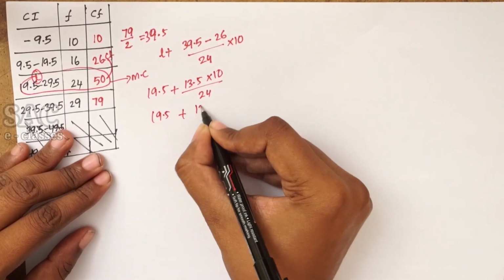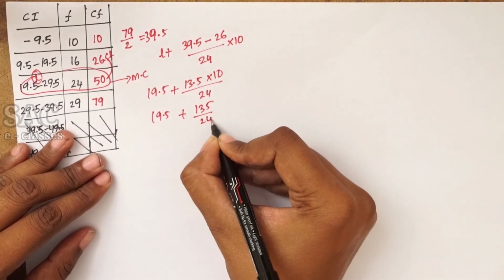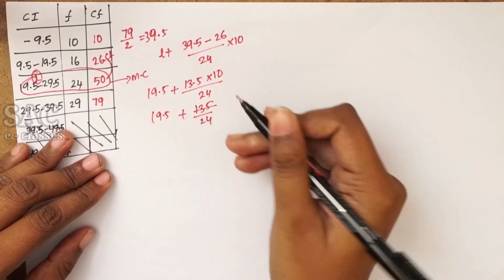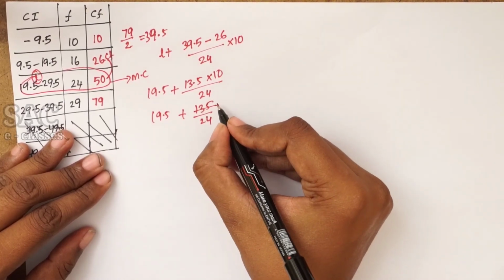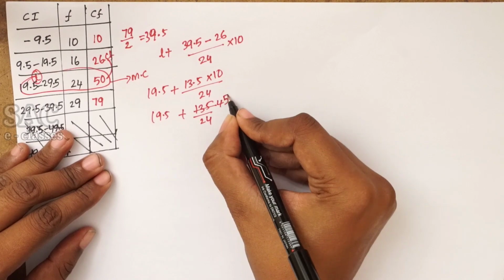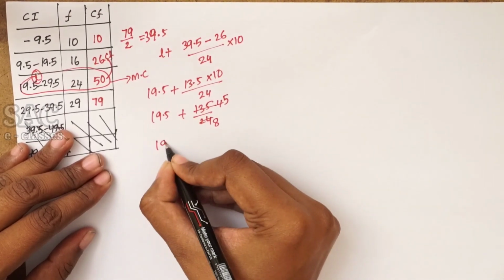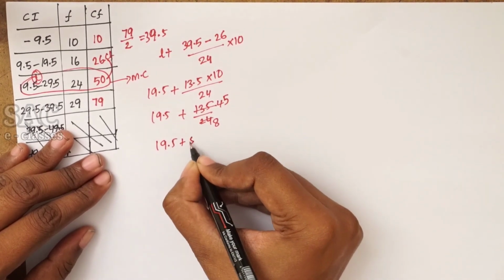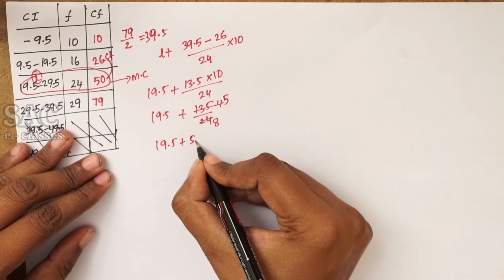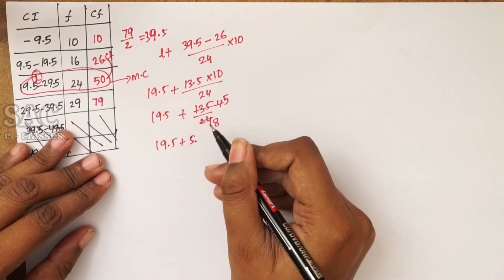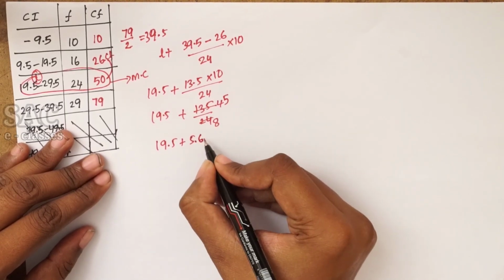19.5 plus 135 by 24. Coming to the table of 3, you will get 45 times 8, so 19.5 plus 5.625.